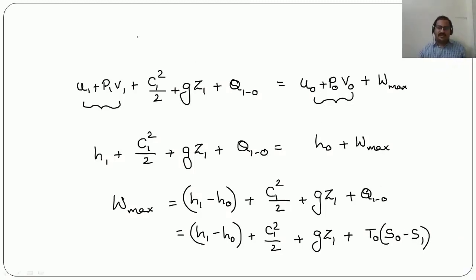Why we have written Q120 as T0 into S0 minus S1 is, see, this system is coming in interaction with the surrounding environment and is reaching a dead state. That means the system is coming in equilibrium with the surrounding environment temperature. So that's why we are taking the temperature as T0 here.